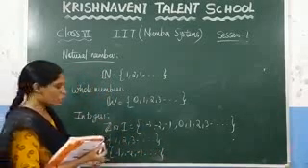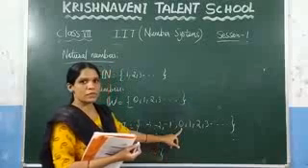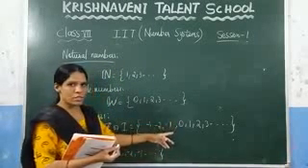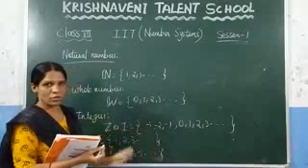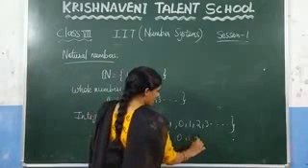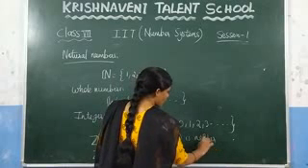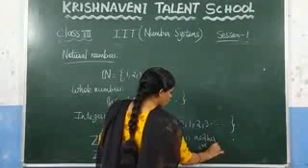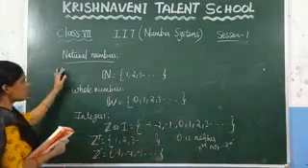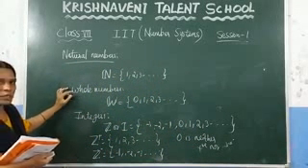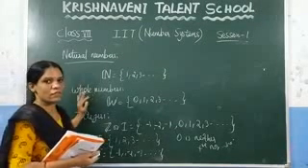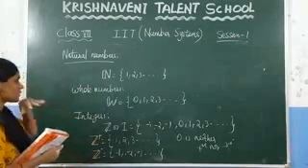Here you can observe that 0 is neither a positive number nor a negative number. That means we cannot say 0 is a positive number, or we cannot say 0 is a negative number. So we can say that 0 is neither positive nor negative. This is about the number system: the natural numbers, whole numbers and the integers. Now take your class book and write the definitions of these numbers.